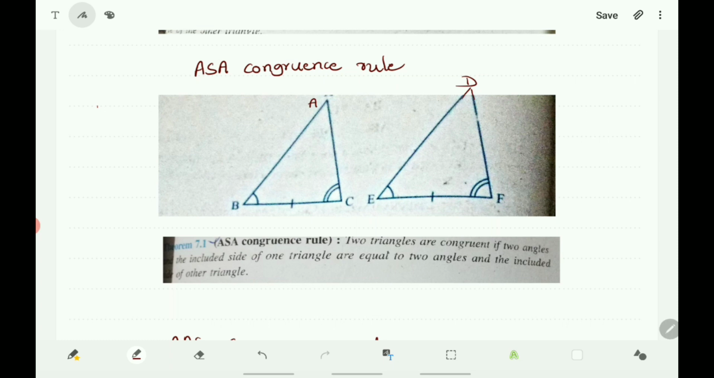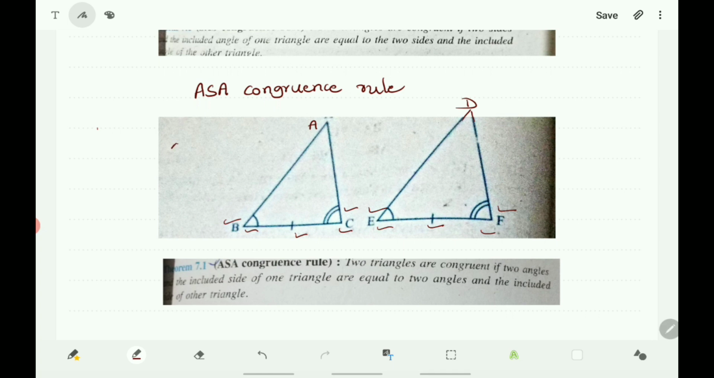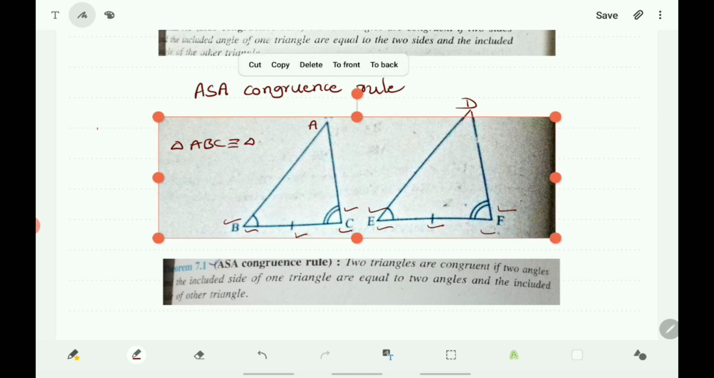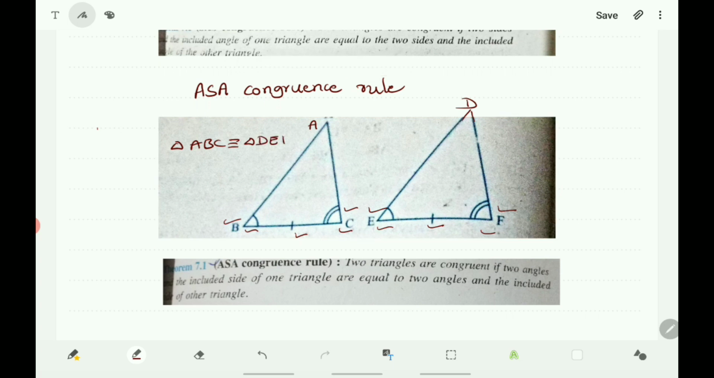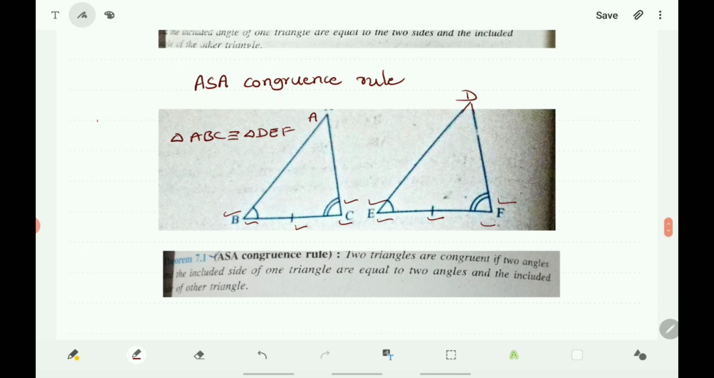Here BC is the included side of the angle B and C, and here EF is the included side of the angle E and F, and they are also equal. Here angle B is equal to angle E and BC is equal to EF, and angle C is equal to angle F. Therefore, you can say that triangle ABC is congruent to triangle DEF. This is about the ASA congruence rule.